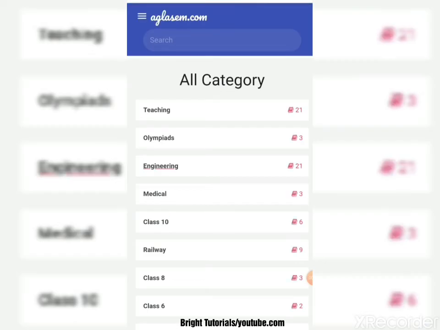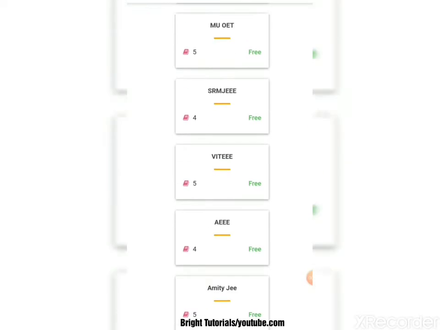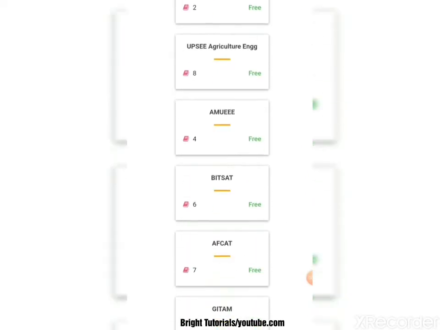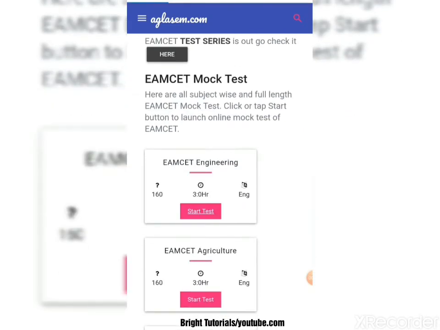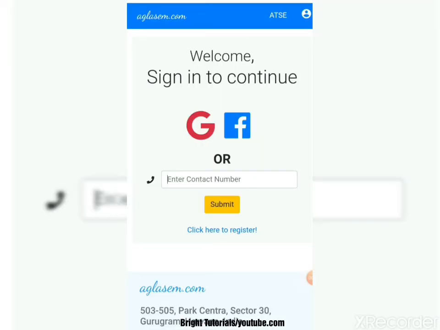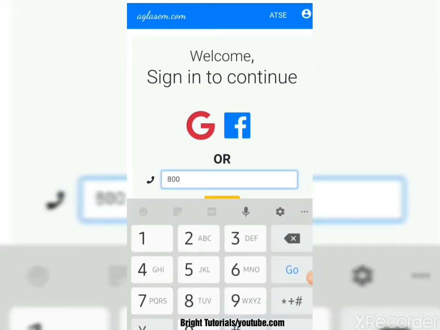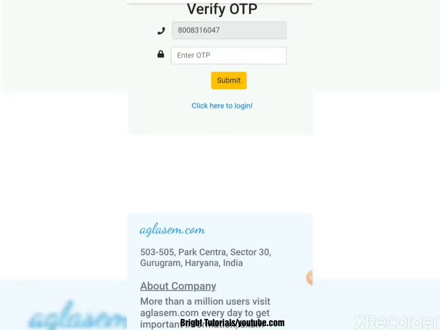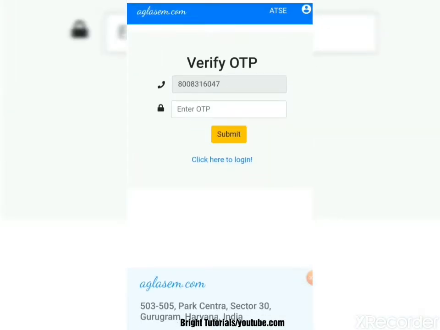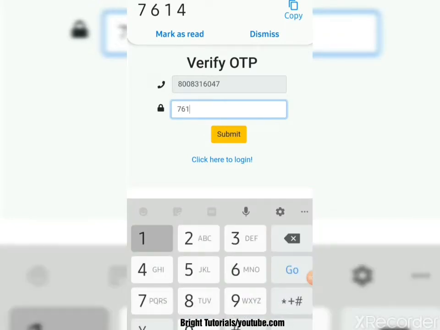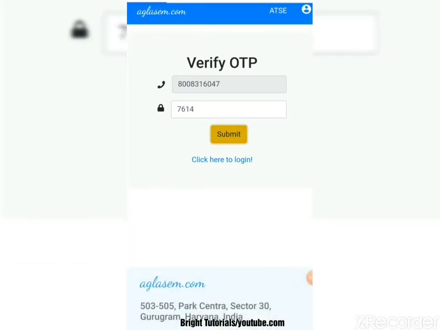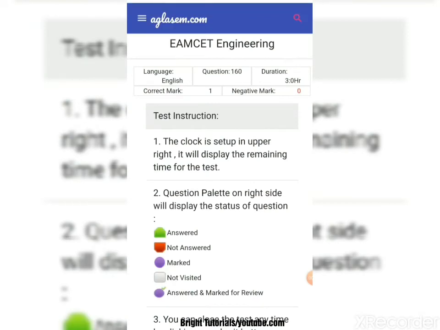Now you will be redirected. Select the category here, engineering. Then scroll down and select MCET. After selecting MCET, here you select engineering or agriculture. Then sign in with Facebook or Google or phone number. After submitting the phone number, you will get an OTP on your phone number. After getting the OTP, just submit here. Click on submit, then you will be redirected to the instructions page.